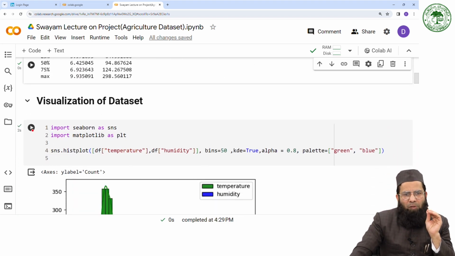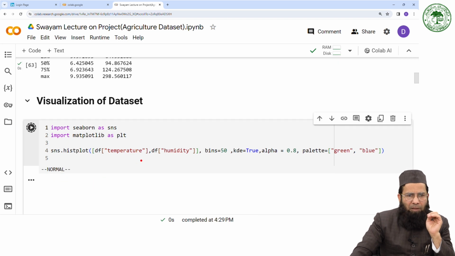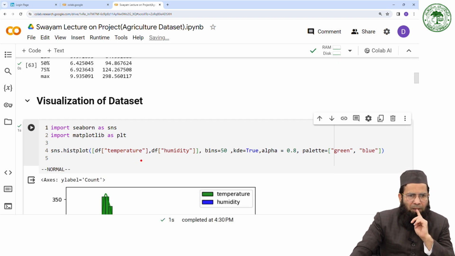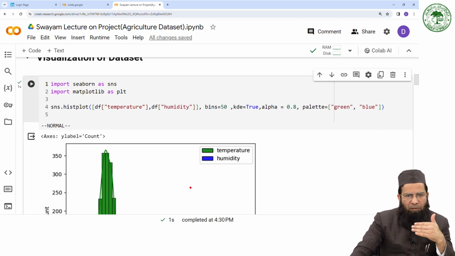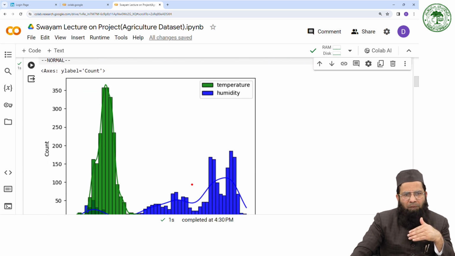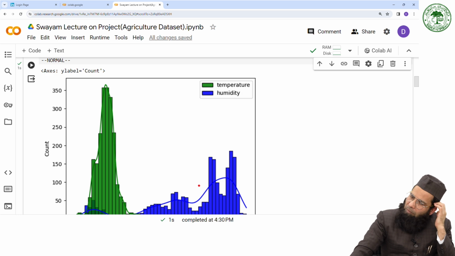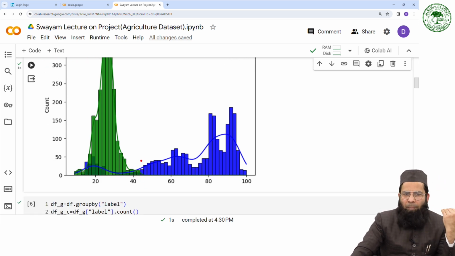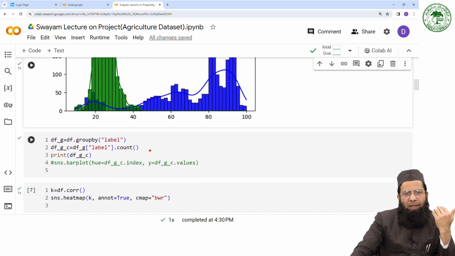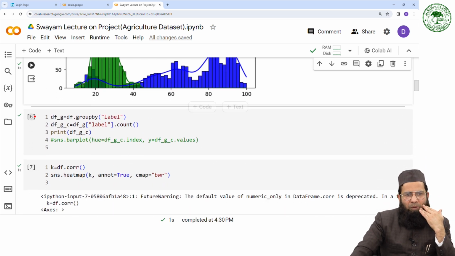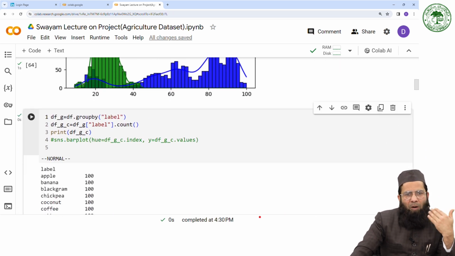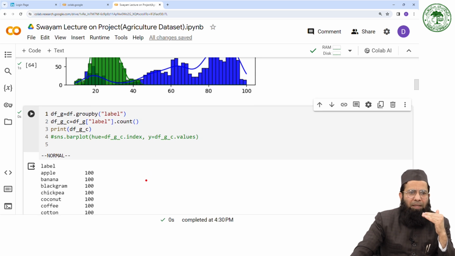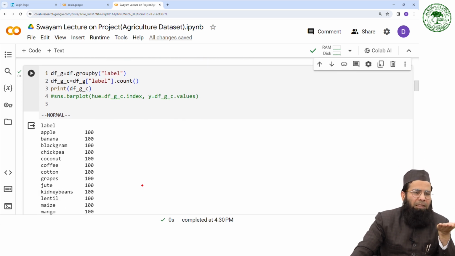Now we'll try to visualize using a histogram. This is the visualization of temperature and humidity values across different bins. Then we'll find the count of each and every category, that is, how many entries are there in the data set.